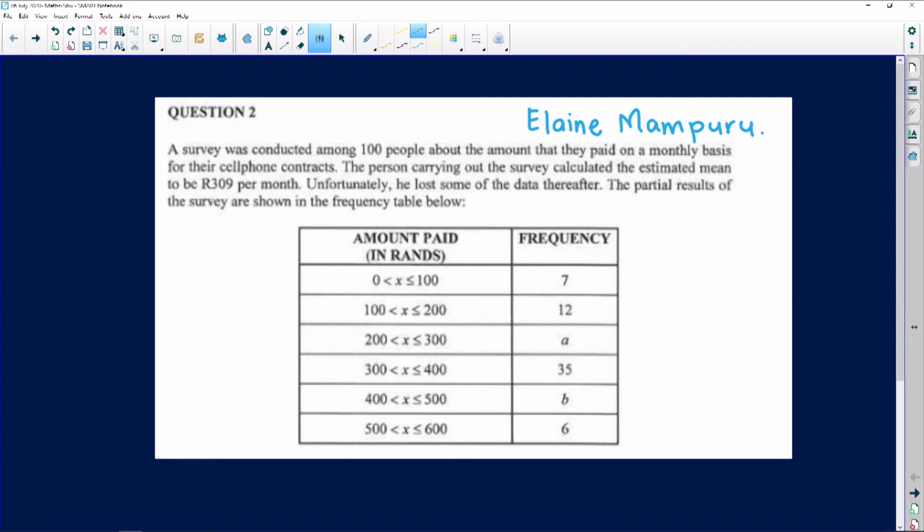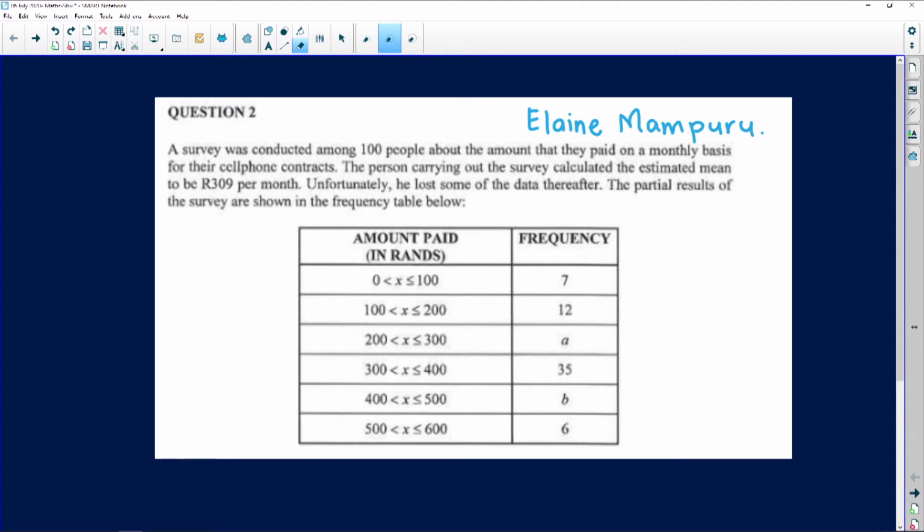So what you need to understand is we don't really know the actual amount that these people paid. There are 7 people here. There are actually 7 people that paid money, and all these people paid money between 0 rands and 100 rands. Probably this one paid 60 rands and this one paid 40 rands. We don't know how much they paid. So that's the problem that we normally have when we're dealing with grouped data. You don't have the actual values that were really involved in that particular survey.